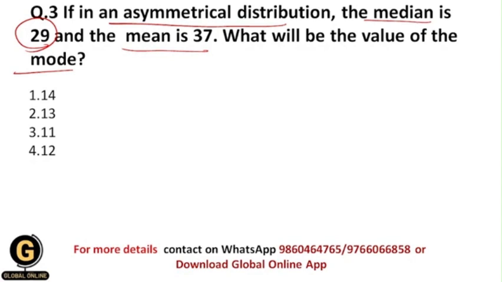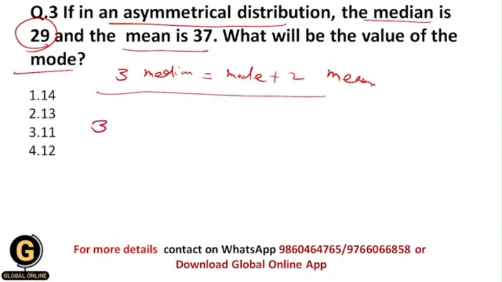So whenever there is an asymmetrical distribution, then there is a proper relationship between these measures of central tendency. So what is that? In that relationship, 3 median is equal to mode plus 2 mean. So now let us substitute these values in this formula. They have given you the value of median.